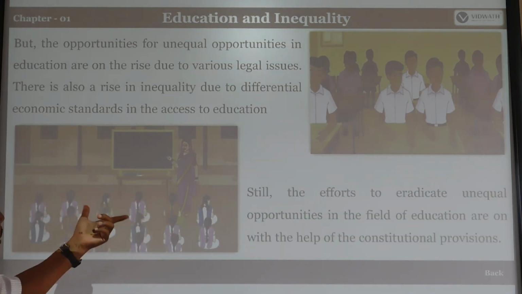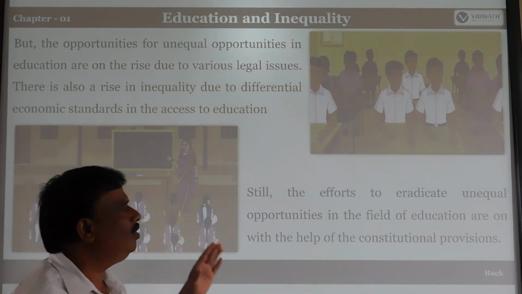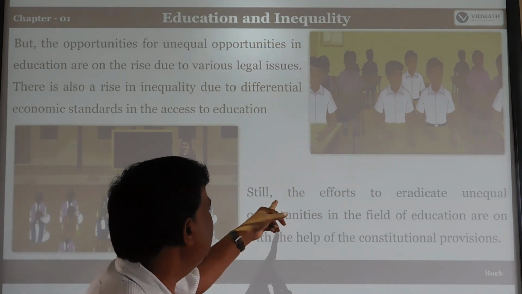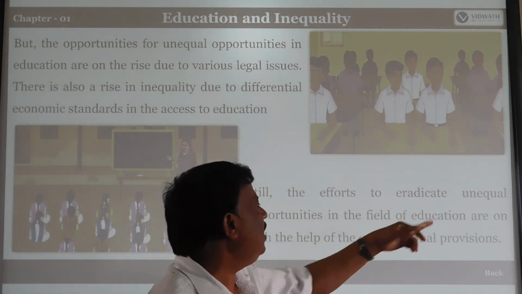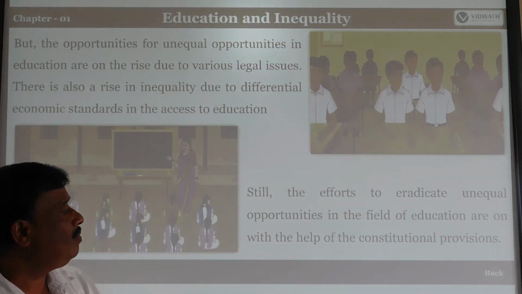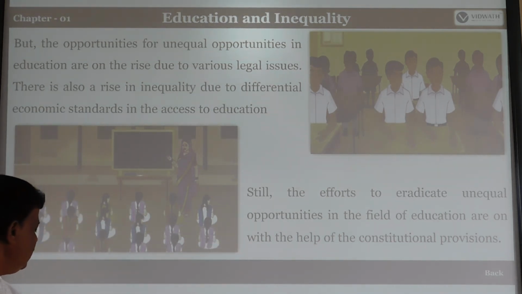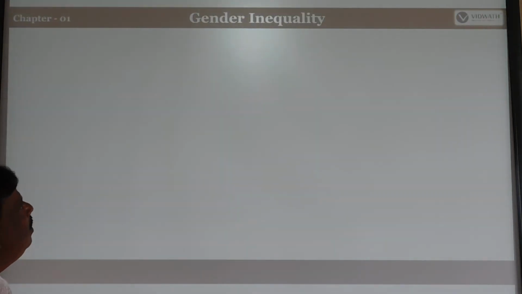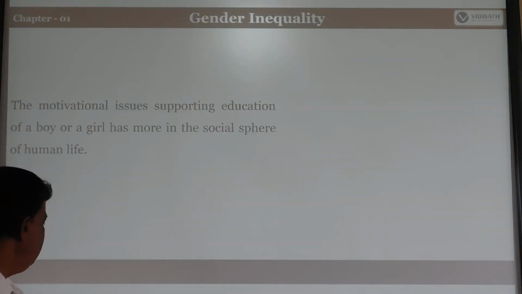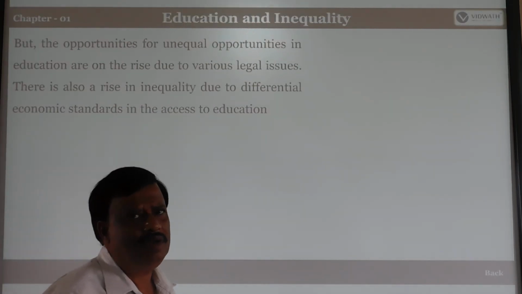So there should be no difference in treatment. Men or women, both are the same in being given education. The efforts to eradicate unequal opportunity in the field of education are on with the help of constitutional provisions. So our government provides constitutional provisions for all people in India to learn.